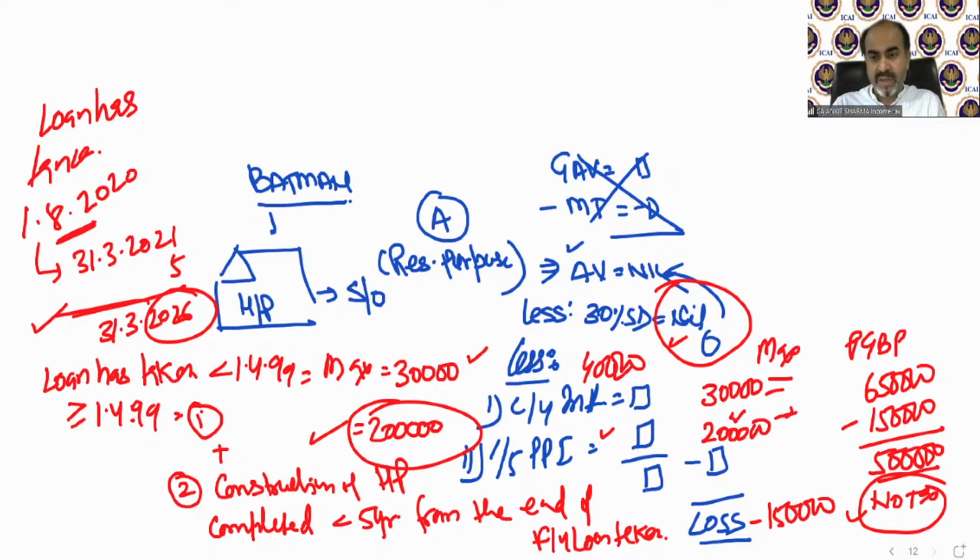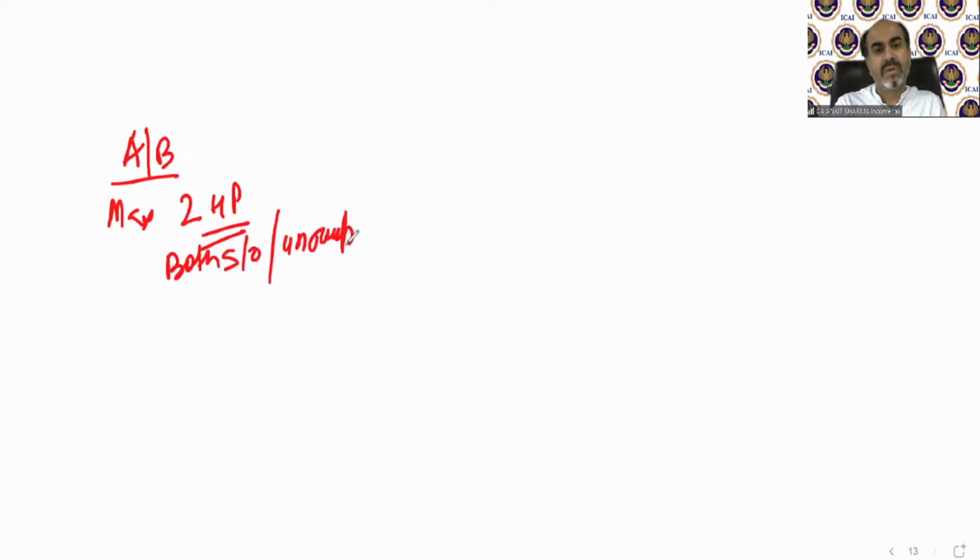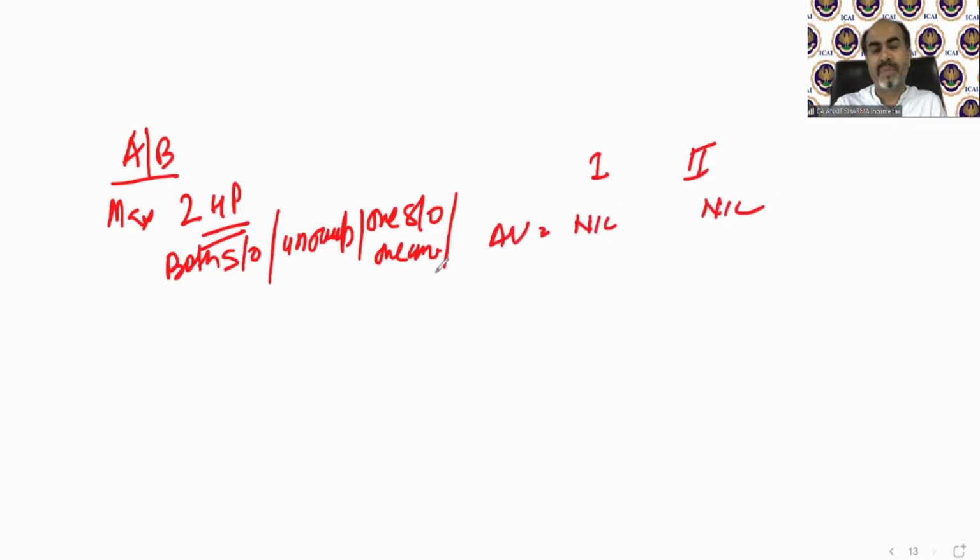So we can say what case A and B say. Case A and B say that if you have a maximum of 2 house properties and either both are self-occupied or unoccupied, or one self-occupied and one unoccupied, then the GAV, the annual value of both houses, will always be nil. Less standard or statutory deduction of 30% will also always be nil.